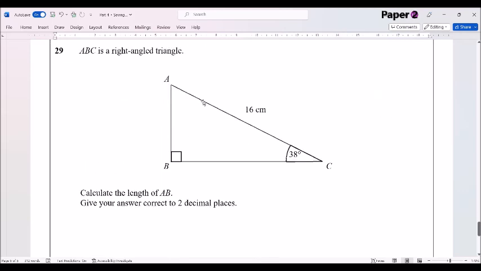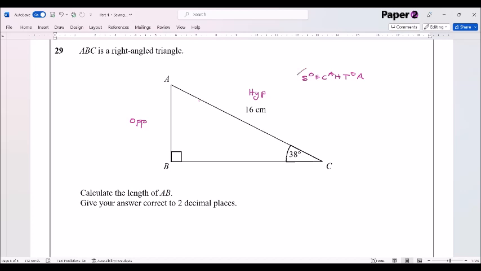Another right angle triangle. Calculate the length of AB. Nice, fairly simple. Here we've got the opposite side. Here we've got the hypotenuse. I won't bother labelling the other side. If we know that it's opposite and hypotenuse, we know that's going to be the sine ratio. If you need a reminder, SOHCAHTOA, of course, that's on the formula sheet as well. So you can always go back and revert to using the formula sheet.